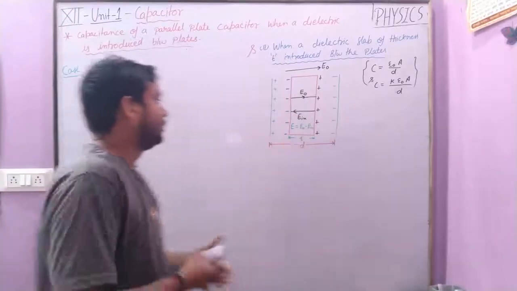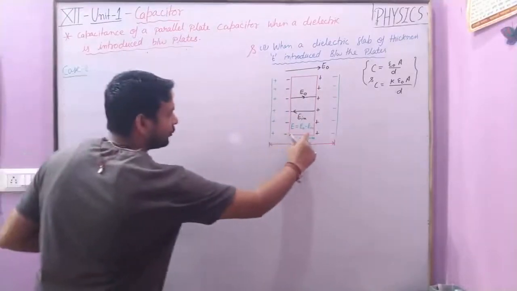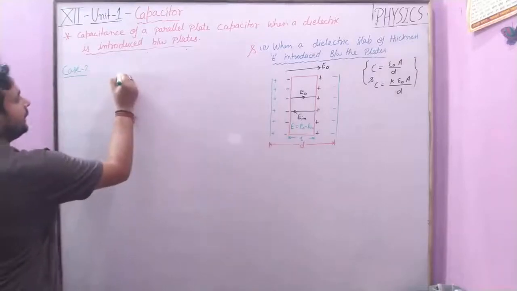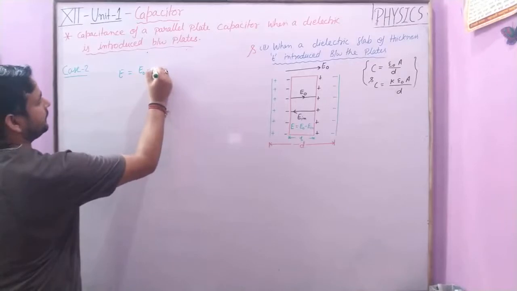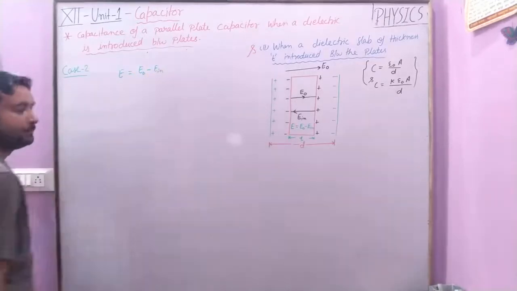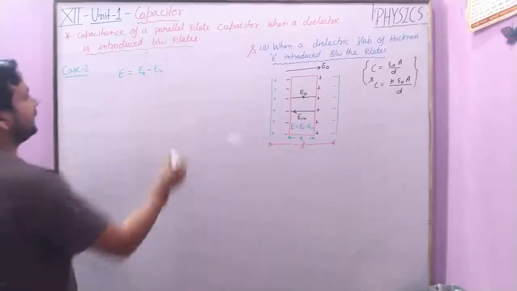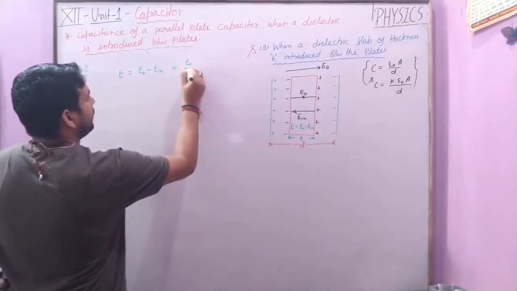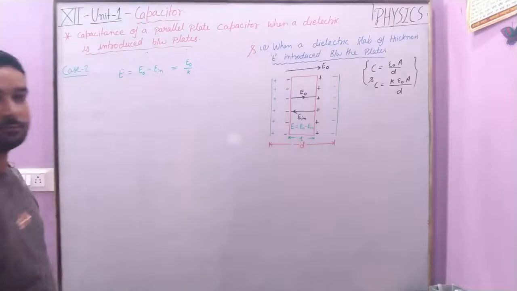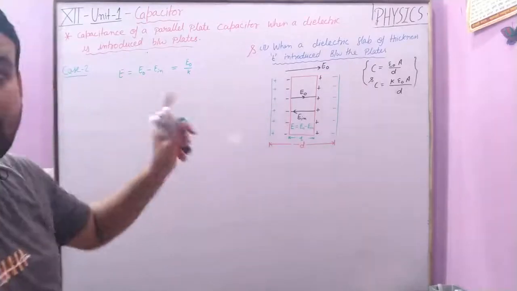We start from the same point, E is equal to E naught minus E induced, and this we calculate to be E naught upon K. This result we have calculated.